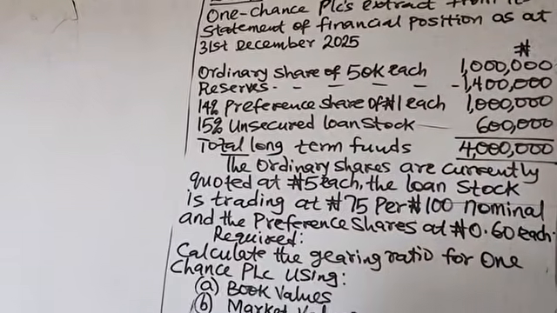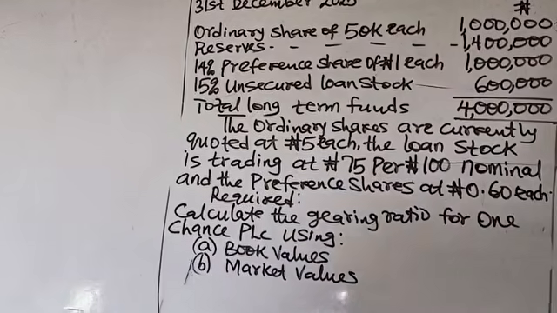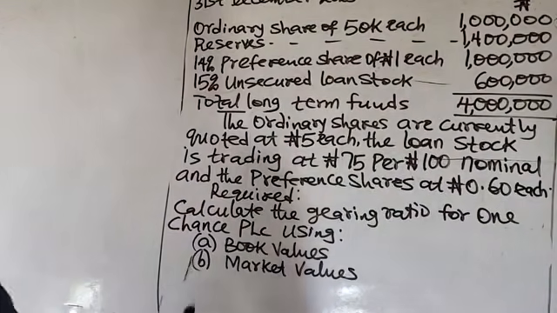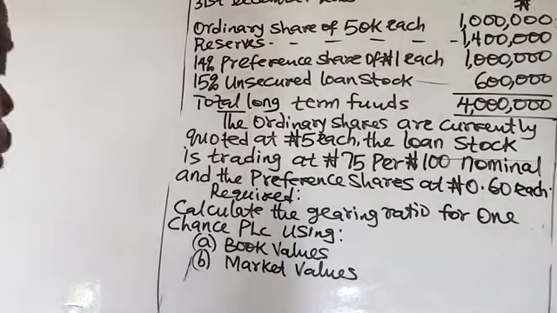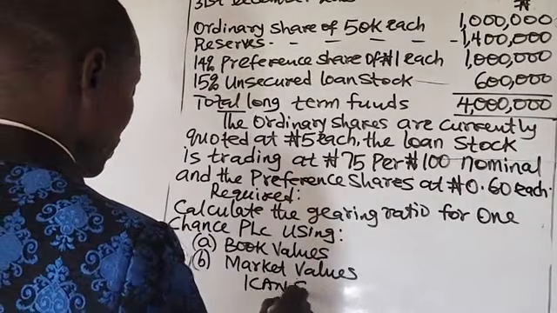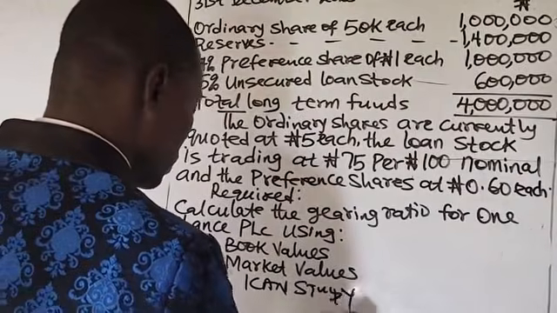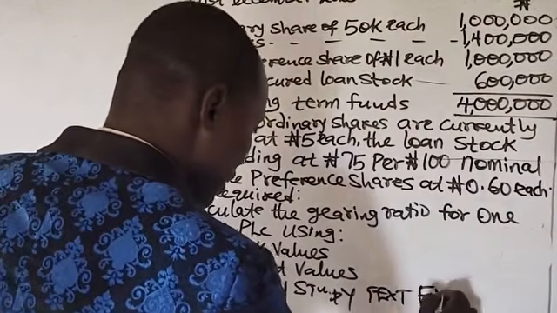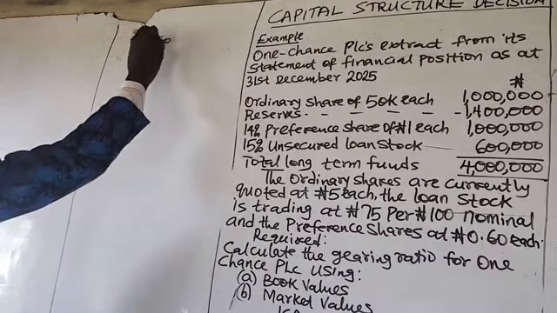Calculate the gearing ratio for One Chance PLC using A, book values, B, market values. This question is obtained from the ICAN study text, financial management. Solution: